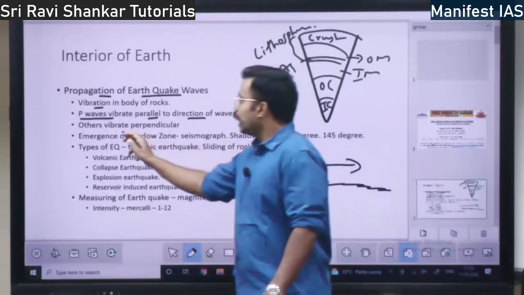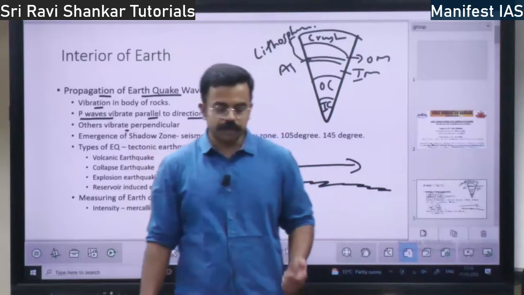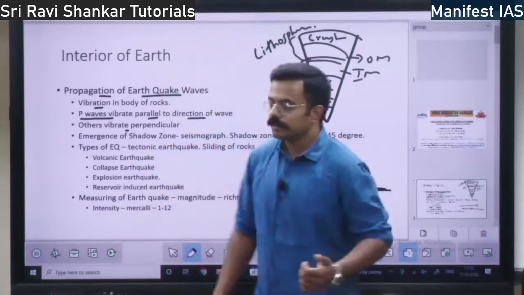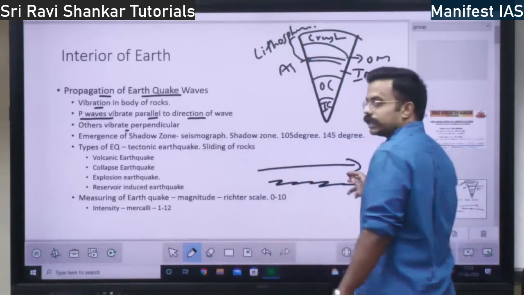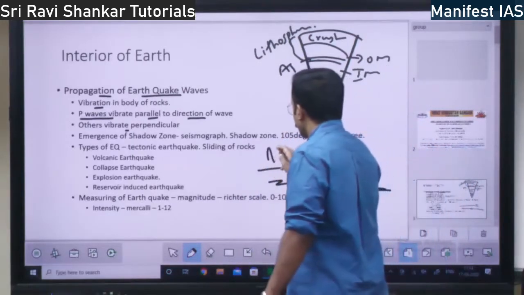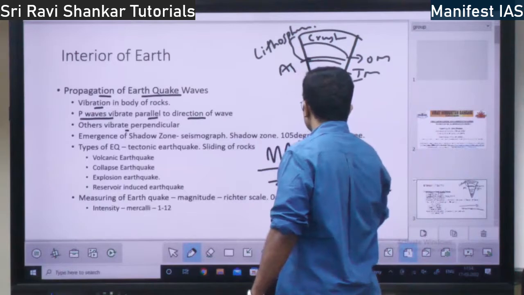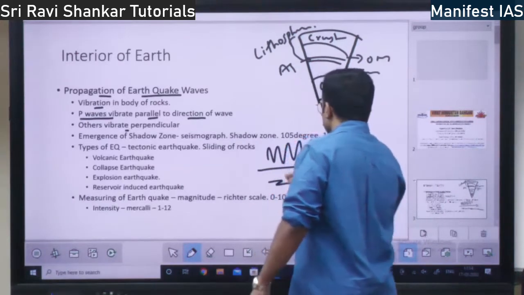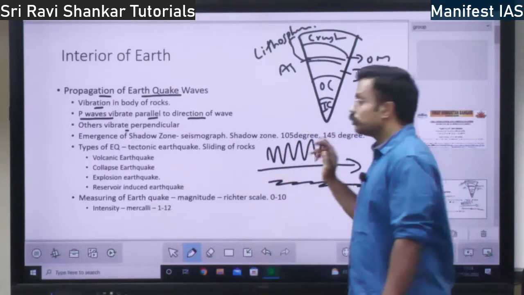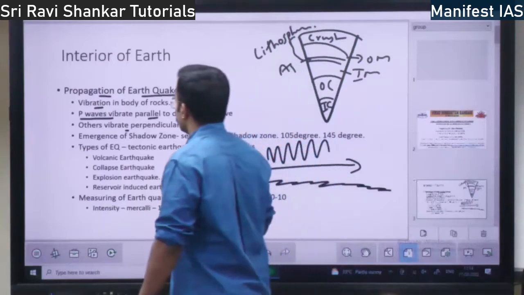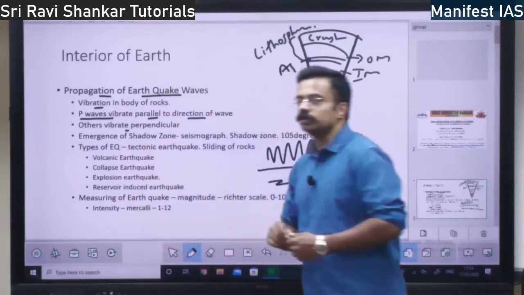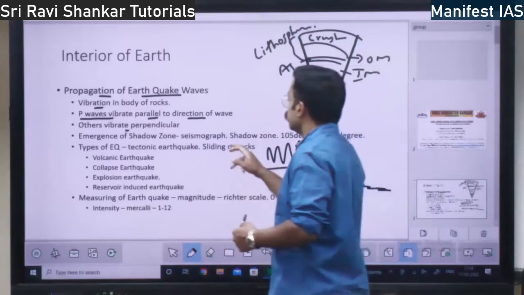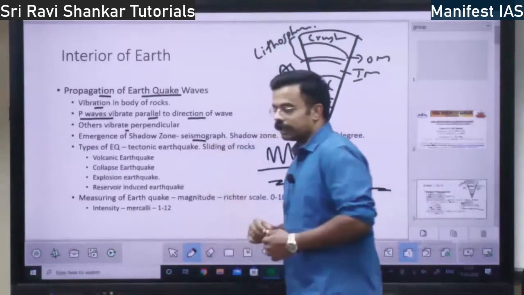This is the concept. And the other waves, the surface waves and S waves, vibrate perpendicular. That is, if the direction of the wave is like this, they vibrate perpendicularly like this. So this is parallelly, this is perpendicularly. You should know which waves vibrate perpendicularly and parallelly, right? Then you have the concept of shadow zone, right? What is shadow zone?